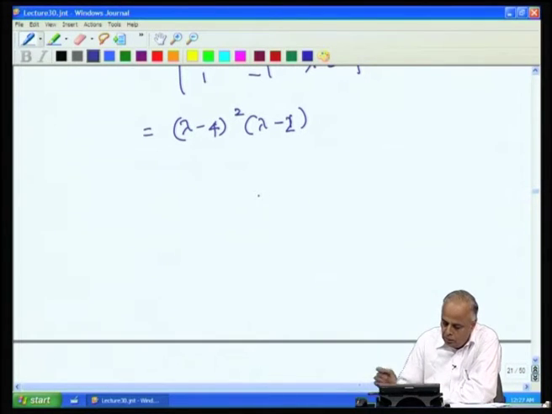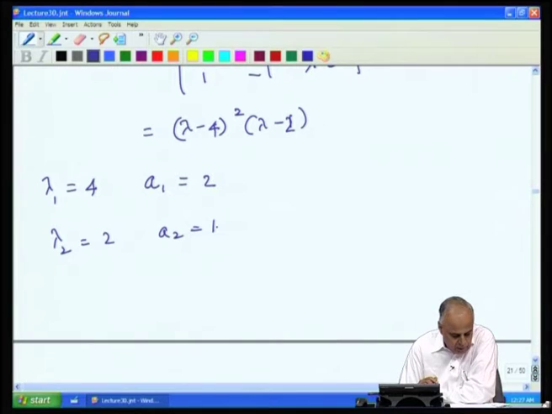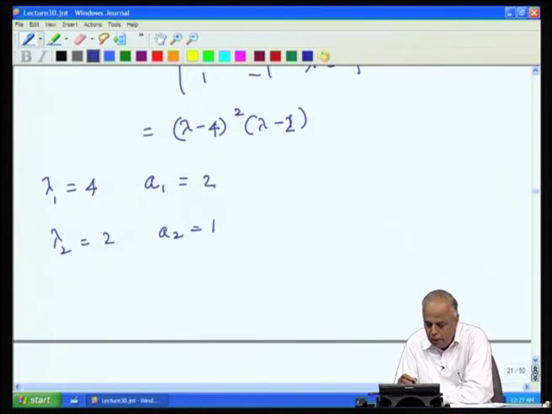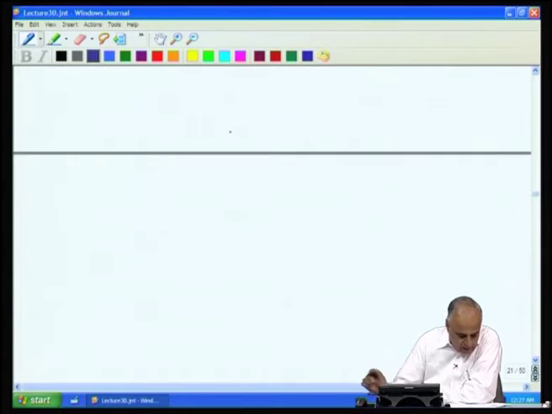Now, if you look at the eigenvalues, lambda 1 is 4, the multiplicity is 2, lambda 2 is 2 and the multiplicity is 1. The multiplicity is 2 here for lambda 1 equal to 4, because we have the (lambda minus 4) squared term. So, the root lambda equal to 4 appears twice, therefore, the algebraic multiplicity is 2. Now, let us again find the eigenspaces as before.